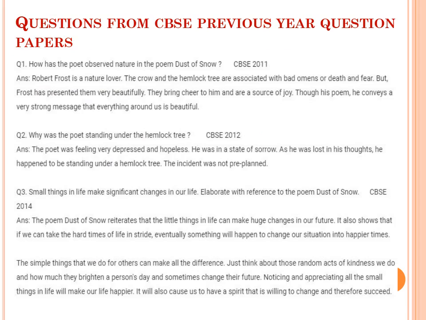Question number 1, CBSE 2011. How has the poet observed nature in the poem Dust of Snow? Robert Frost is a nature lover. The crow and the hemlock tree are associated with bad omens or death and fear. But Frost has presented them very beautifully. They bring cheer to him and are a source of joy. Through his poem, he conveys a very strong message that everything around us is beautiful.